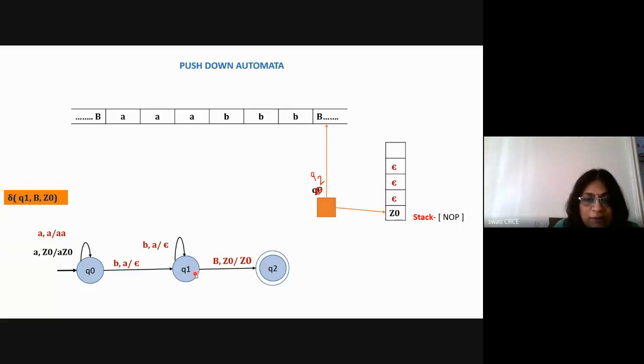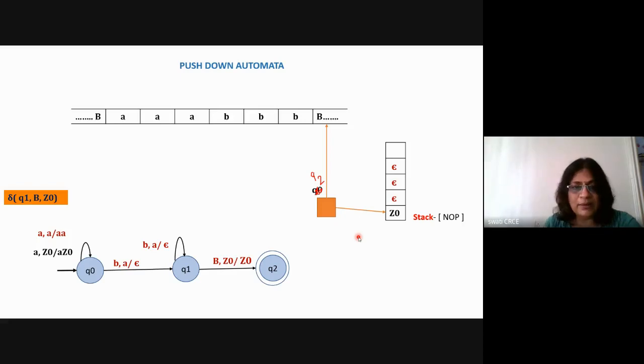So what it will do is that with capital B and Z0 on the stack, Z0 will remain Z0, meaning no operation, and it will reach the final state and remain in the final state, and there are no transitions. But there is another method also. What is that other method? You stop here in Q1 only and delete the stack symbol Z0. By making the stack empty, that is, with all epsilon, after that you cannot do anything and it stops.